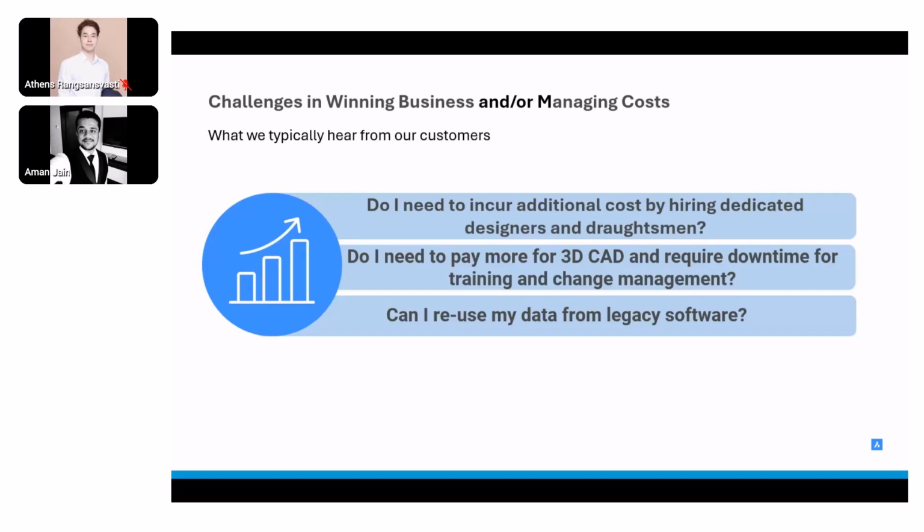So, before demonstrating BricsCAD's offerings to you all today, I would like to discuss a bit more on the challenges that a particular customer had or could be facing before switching to BricsCAD. Let us discuss them one by one. We all know that transitioning to a newer CAD technology, like any specialized 3D MCAD tools, requires companies to evaluate whether they need to hire new staff with expertise or train their existing staff on these advanced tools.